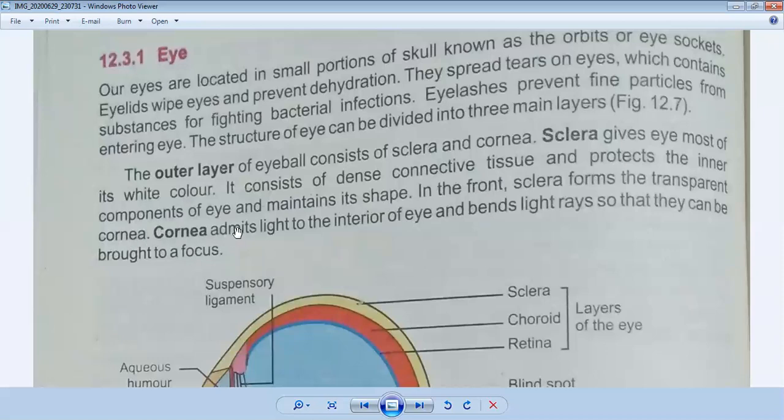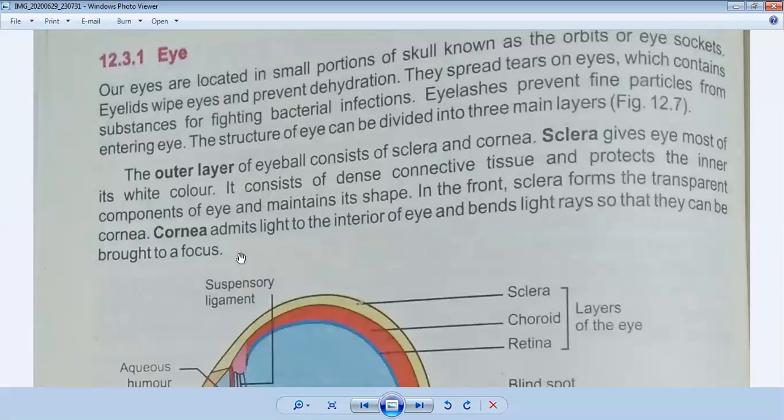So cornea admits light to the interior of eye and bends light rays so that they can be brought to a focus. So cornea is the part of an eye which controls the intensity of light coming from our surrounding. It controls the intensity of light and bends the light rays inside our eye so we can focus on the object.